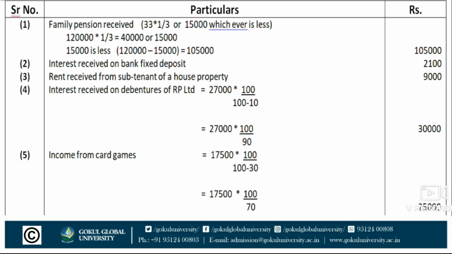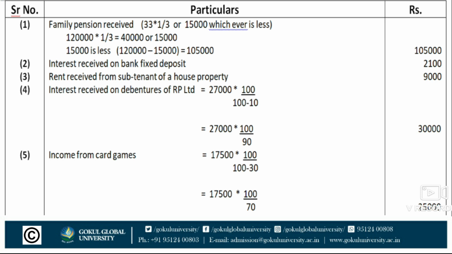First number, family pension received, amount is rupees 1,20,000. So 1,20,000 into 33 1/3% is equal to 40,000, or second amount is rupees 15,000, whichever is less. So the lesser amount is rupees 15,000. So 1,20,000 minus 15,000 is equal to 1,05,000, net amount.